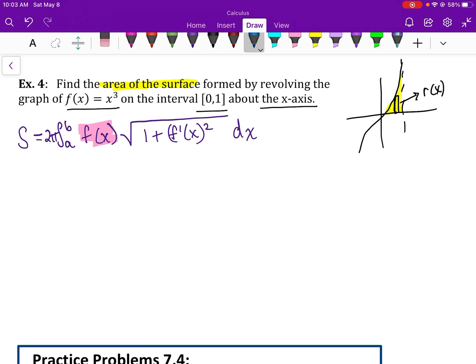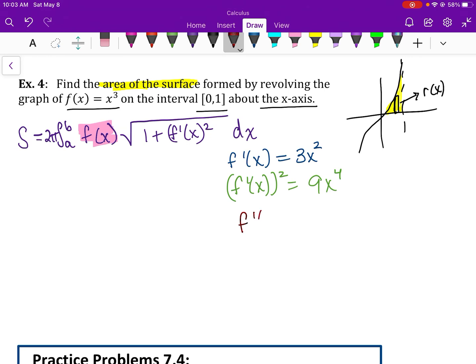All right, to get you going here, I'm going to do what I did last time on the previous two examples. I'm going to start with f prime of x, and that's just 3x squared. Then I'm going to go ahead and square that. And then the third step is to add 1 to that. All right, fair enough. I think you've got that mastered.